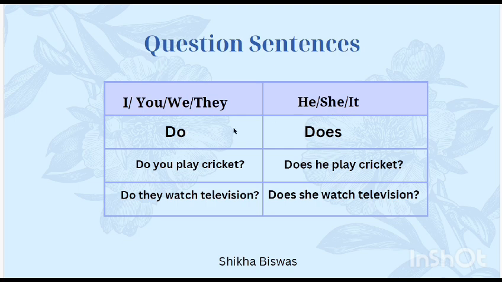So, if you want a yes or no answer, your question will start with do or does. For example, do you play cricket or do they watch television? Does he play cricket or does she watch television? Now, you must be thinking why we have not used s with play or